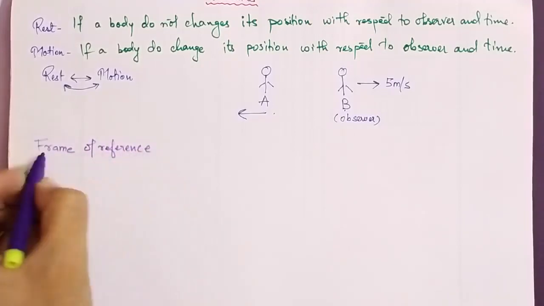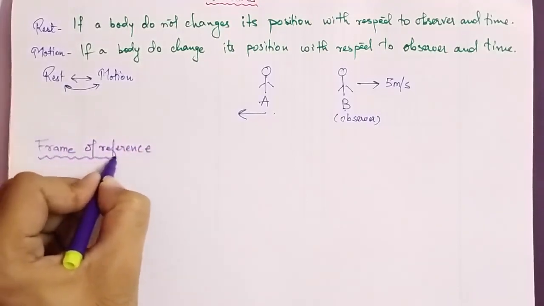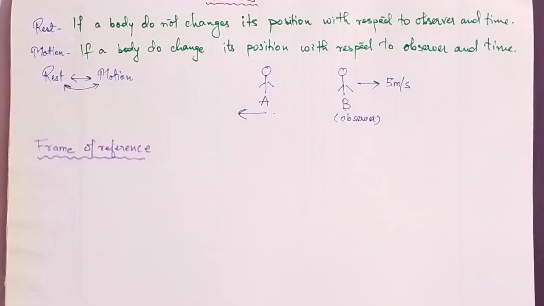That is the frame of reference. What is a frame? You can call the frame a camera attached to the observer who is studying the motion or rest of a particular body.